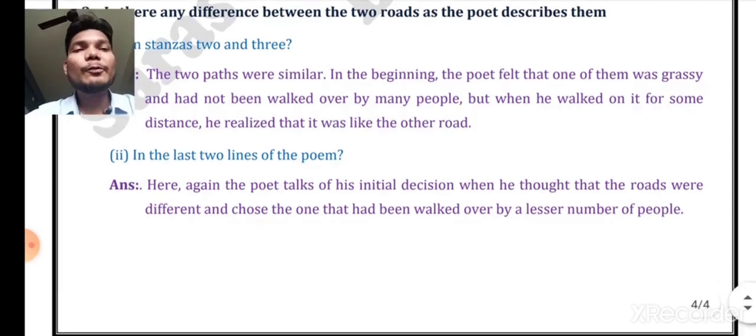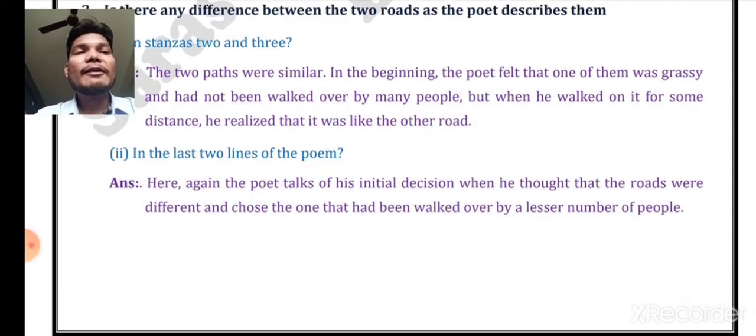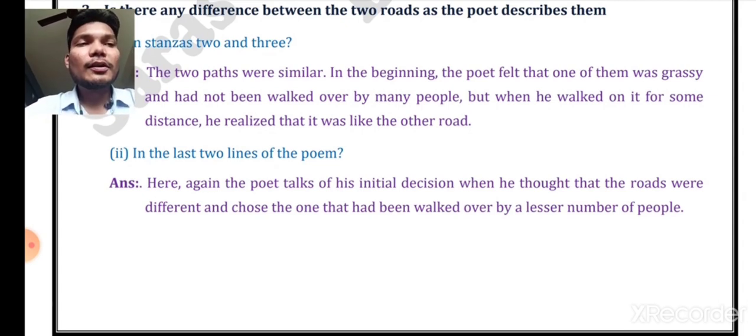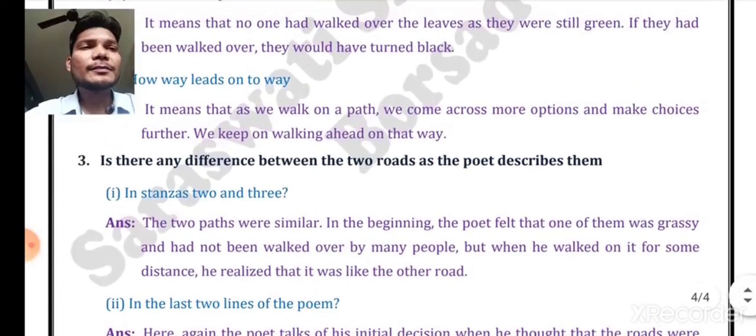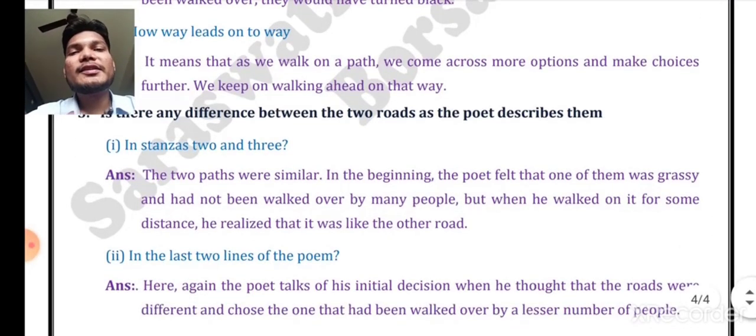So here again the poet talks of the initial decision when he thought the roads were different and chose the one that had been walked over by a lesser number of people. So this is how he describes the same road but in different stanzas.